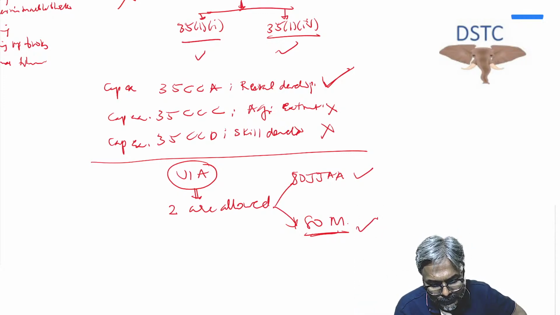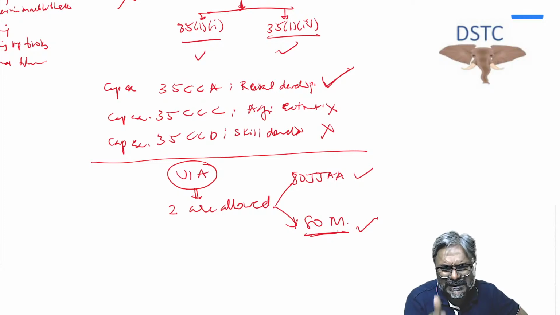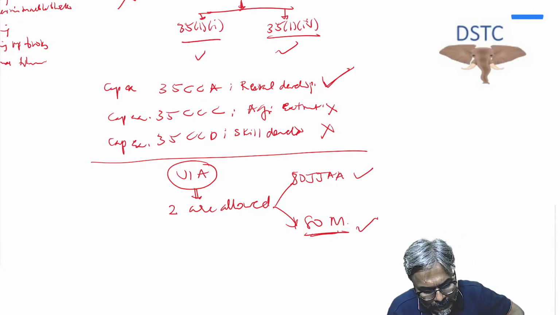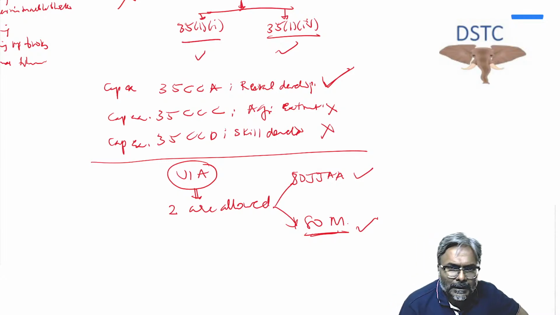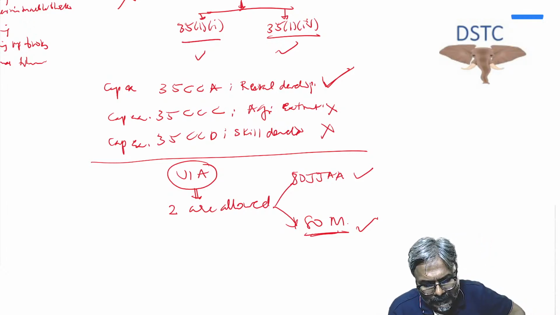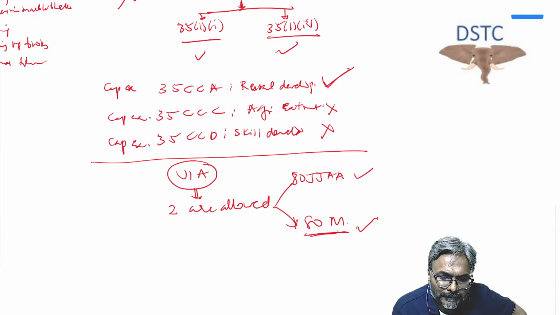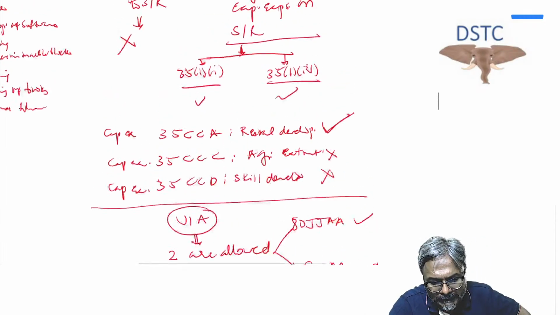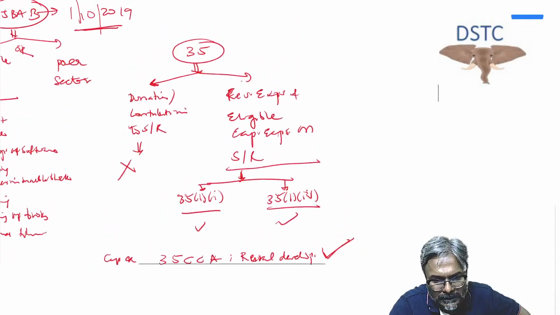As you all are aware, 31st October is the due date of filing of the return of income. So a month before, students, would be 30th of September. I hope all of you are now clear with this one. Can we then proceed further in this context?